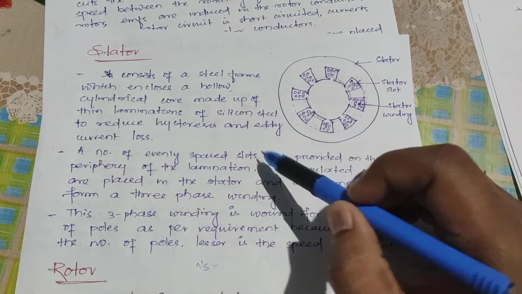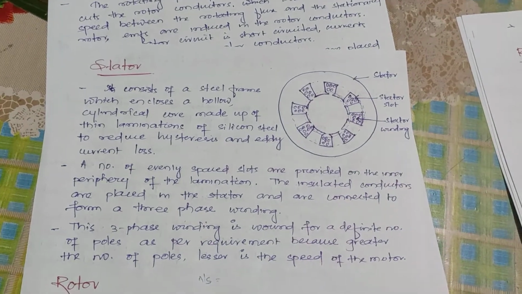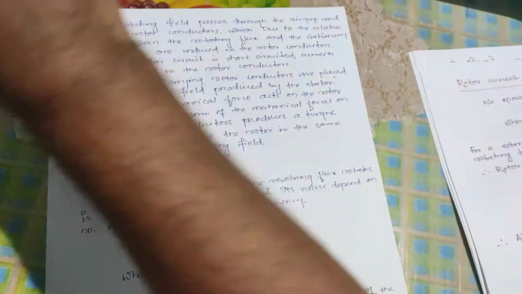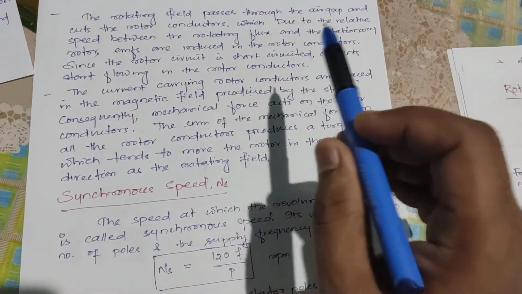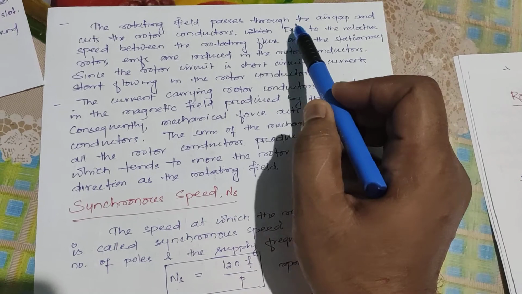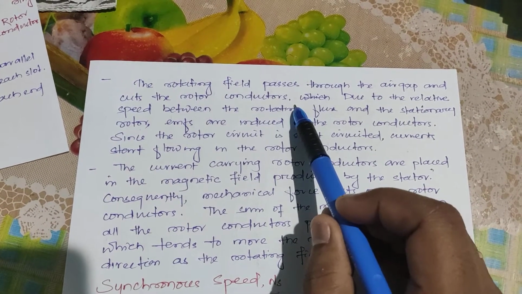Okay, that is why the magnetic lines of force, or the magnetic field, look like a rotating magnetic field. So this rotating field passes through the air gap and cuts the rotor conductor.